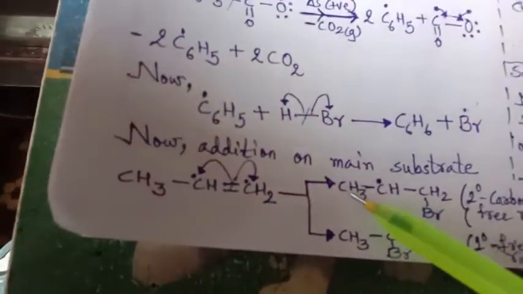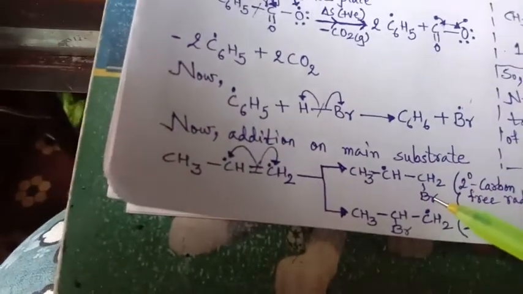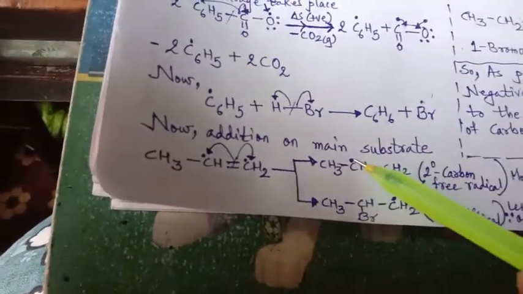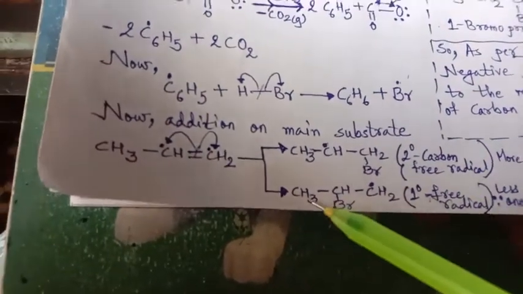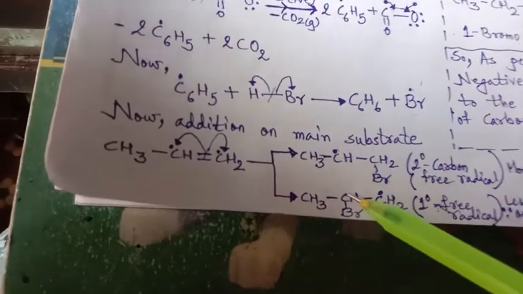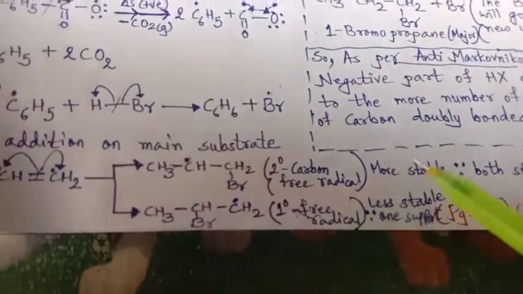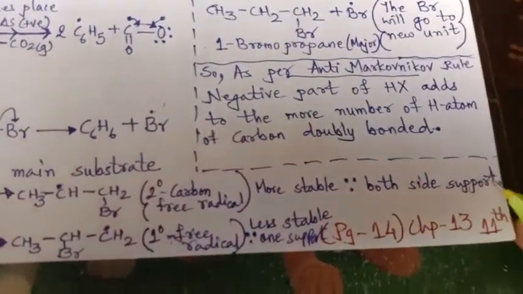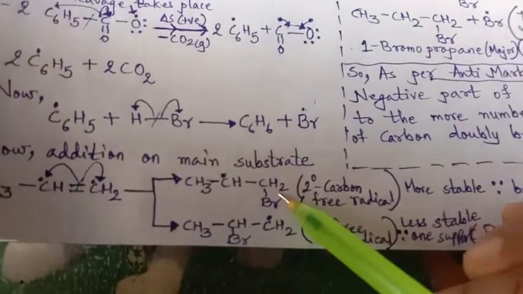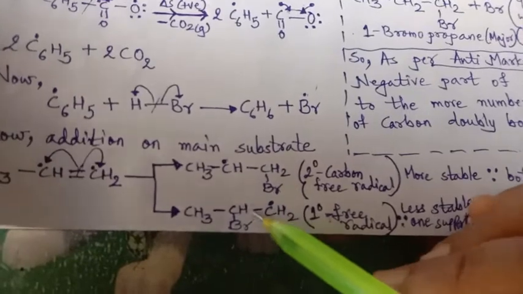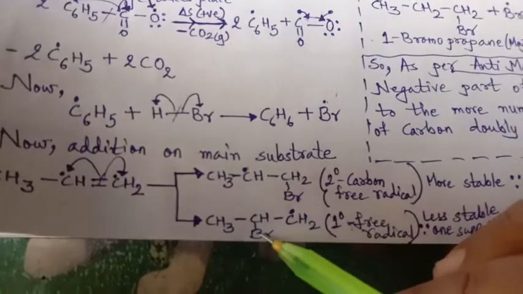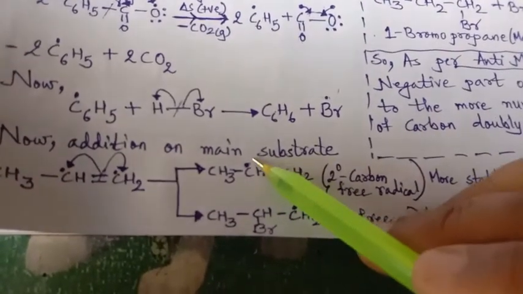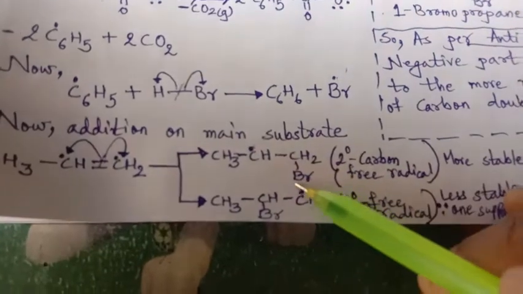So what is the thing? CH3, CH, CH2, Br. So this free radical is on the second carbon. Second carbon free radical, or CH3, if Br is attached to the second carbon, then the free radical will be on the first carbon, right? The second carbon free radical is more stable because support is there on both sides, CH3 and CH2, and on the first carbon only one side support, so it is a little less stable. See, the product is 2 bromo. Here the product is 1 bromo, but we are talking about free radical, right?